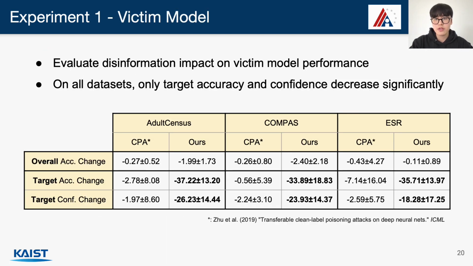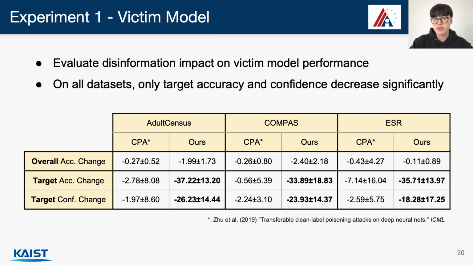We evaluate Redactor's disinformation in terms of how it lowers a victim model's accuracy and confidence on the 3 datasets. We repeated evaluations on 13 victim models per dataset and show the average performances. As a result, the target accuracy and confidence both decrease significantly, as highlighted in bold font, while the overall accuracy does not decrease much.